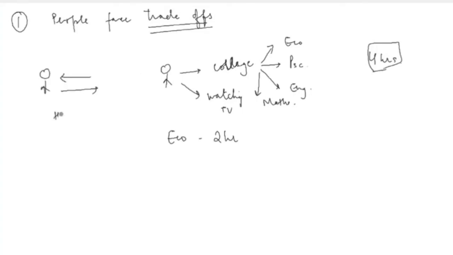A household deciding how they are going to spend their income. Suppose a household gets a certain amount of income monthly, let's say hypothetically 100 rupees. Then this household has to decide how much of this income has to go on consumption, how much of this income has to go on travel, how much of this income has to go into savings.